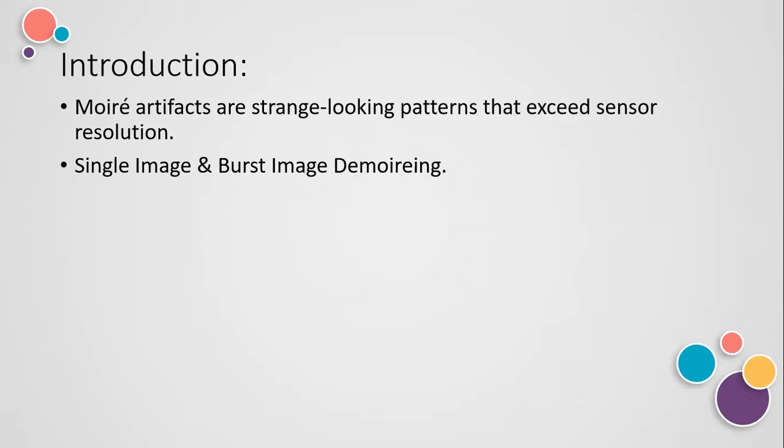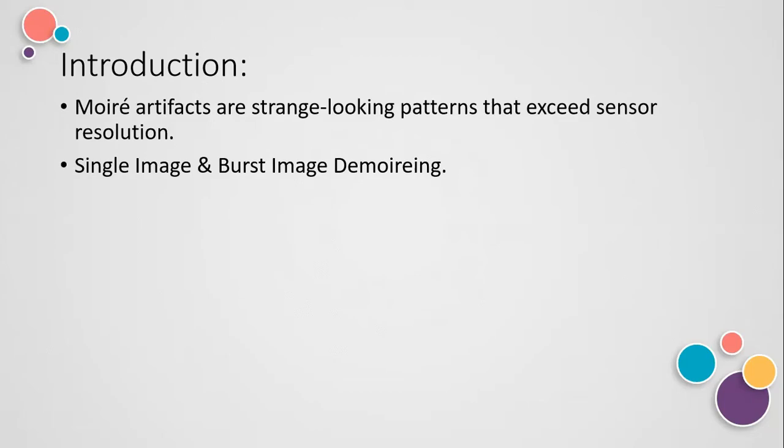Basically, when we capture images using any conventional digital camera, the scene or object that is being photographed contains some kind of repetitive details that exceed the resolution of the camera sensor. As a result, the camera produces strange looking wavy patterns called Moire artifacts. These patterns can have various and complex shapes, like stripes, curves, ripples. And secondly, I have mentioned here single image and burst image demoiring. Basically, they can occur in a single image as well as in burst, meaning multiple images of any length.